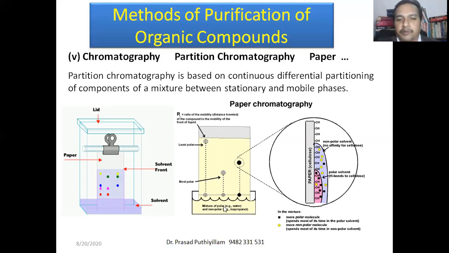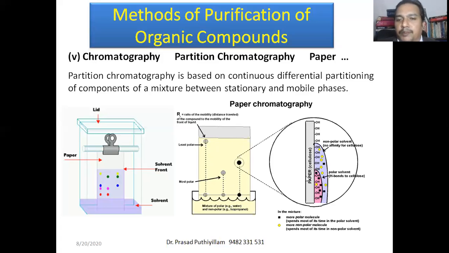For example, take a mixture of a non-polar compound, isopropanol, and a polar one, water. If you keep a chromatography paper in the isopropanol-water mixture, the solvent molecules will pass through it. The isopropanol molecule moves up, the water molecule also moves up, and it gets adsorbed, not absorbed, it will remain stuck onto the surface of the paper.